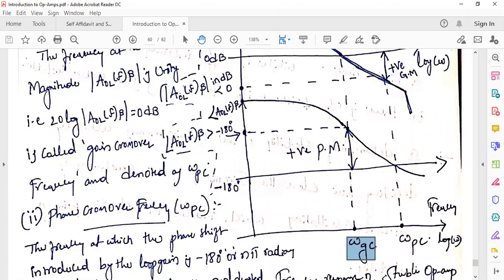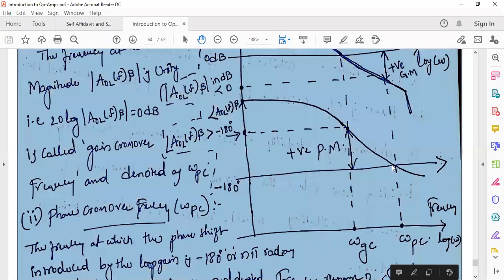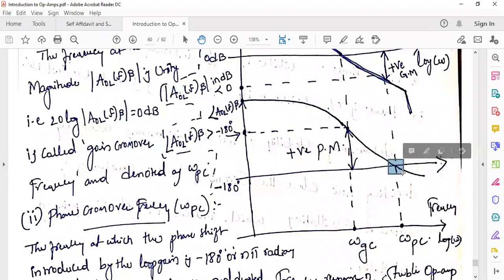Whenever your phase plot reaches the minus 180 degrees line, I draw dotted lines to represent the phase crossover frequency.